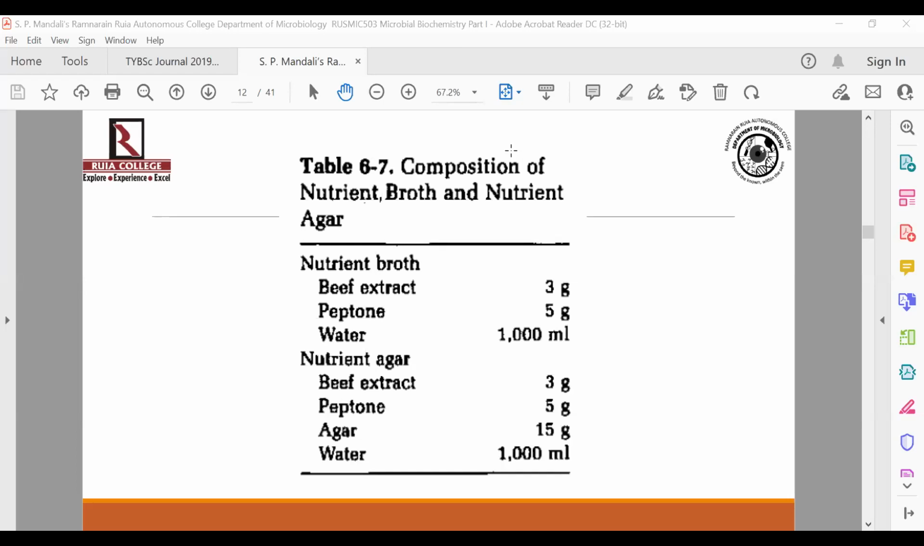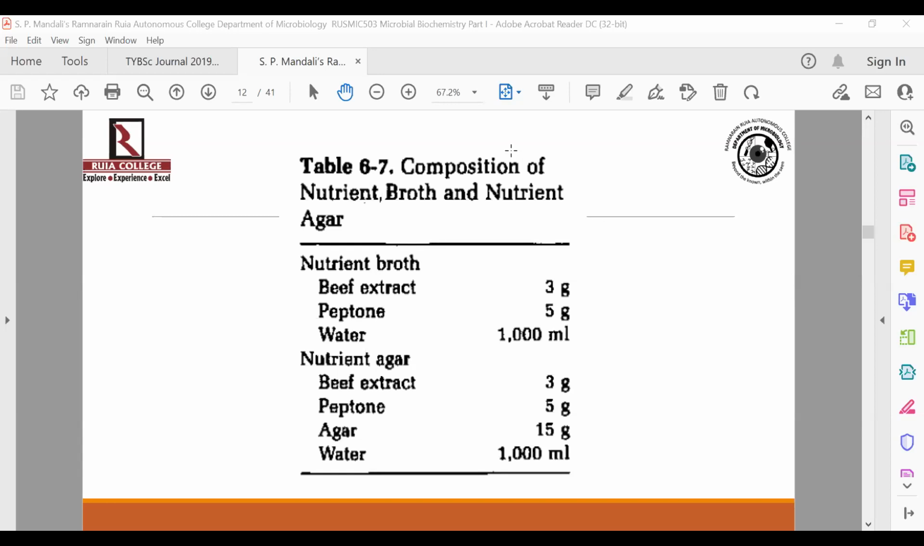But let me tell you that this composition has now been revised to include one additional component, which is sodium chloride, NaCl, which is a salt. So it is utilized to maintain osmotic equilibrium in the media. NaCl is an added ingredient today so that the composition of the media is such that osmotic balance is maintained.